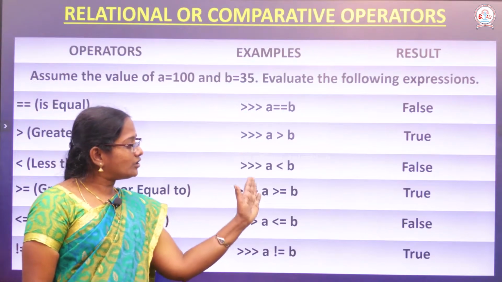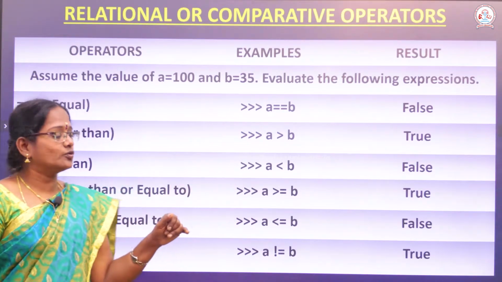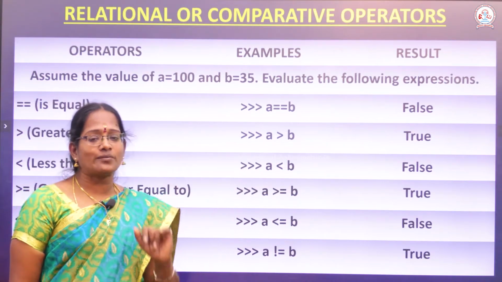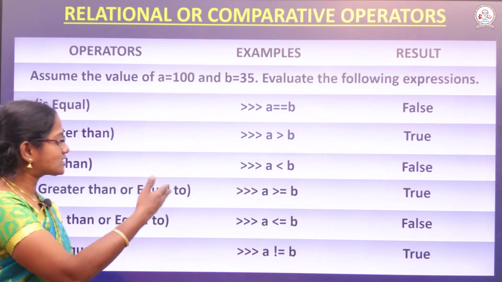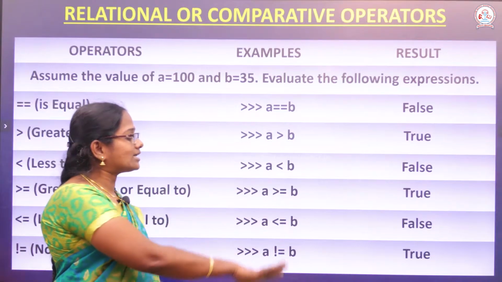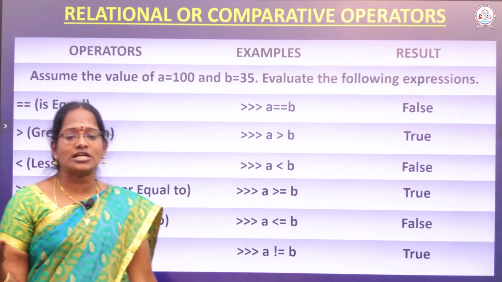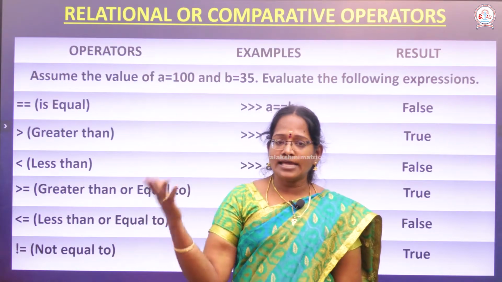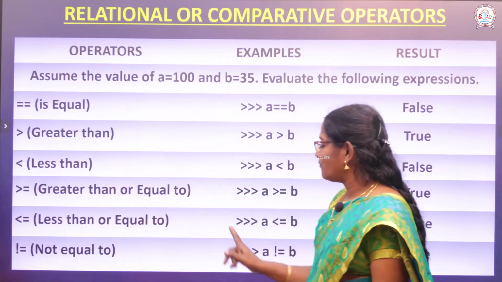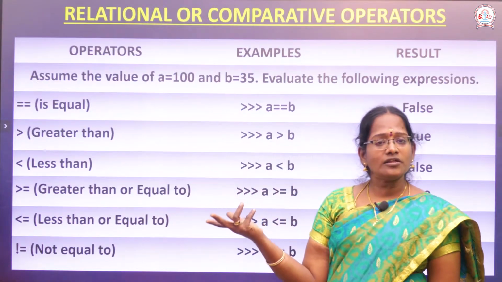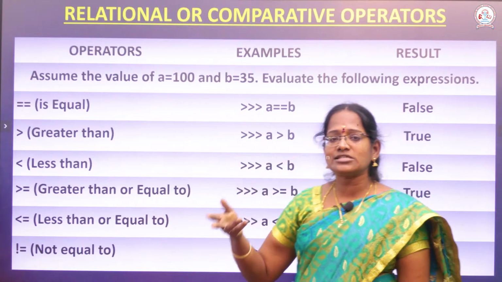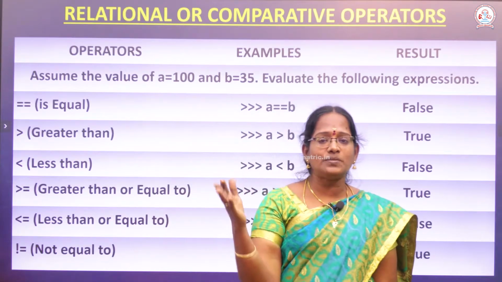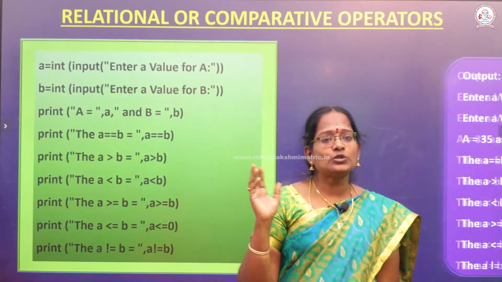Again, A value greater than or equal to B. A value is greater than or equal to B, this condition is true, automatically it will be printed. Next one is A value less than or equal to B. Already this condition is false, so it will print the else part. Another one, A value not equal to B. Already we know A value is 100, B value is 35. So A is not equal to B, and it will provide the true answer.